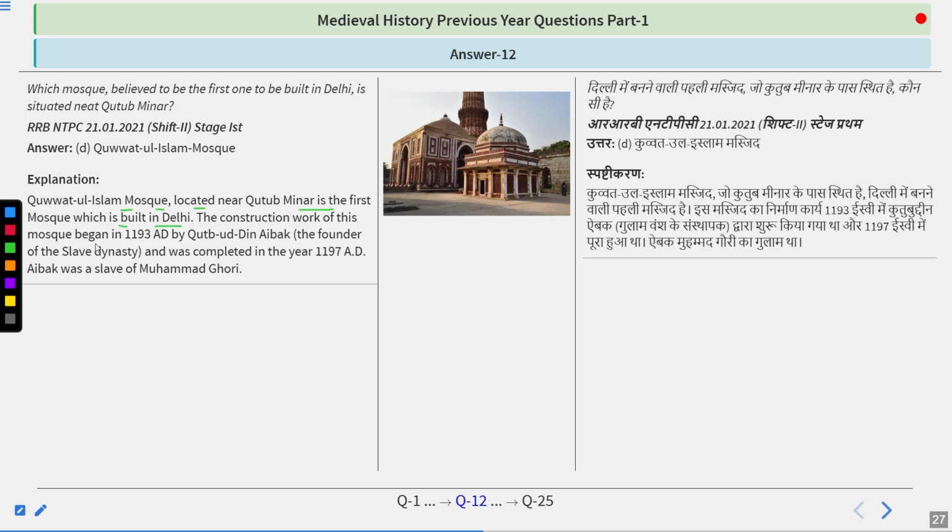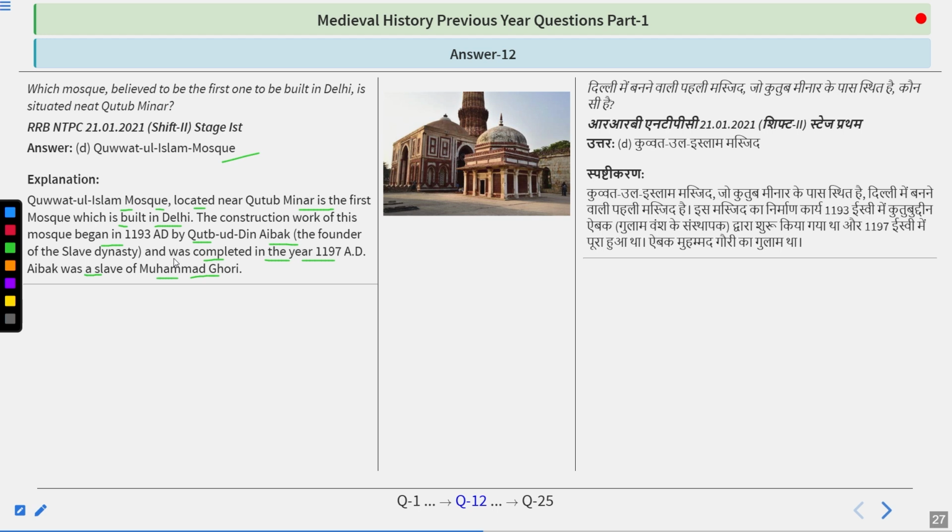The construction work of this mosque began in 1193 AD by Qutbuddin Aibak and was completed in the year 1197 AD. Aibak was the slave of Muhammad Ghori. So do remember, Quwwatul Islam Mosque was built by Qutbuddin Aibak. Another mosque that he built was Adhai Din Ka Jhopda, which you can find in Ajmer.